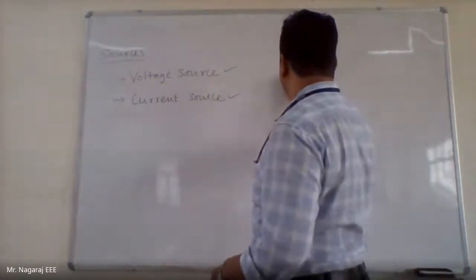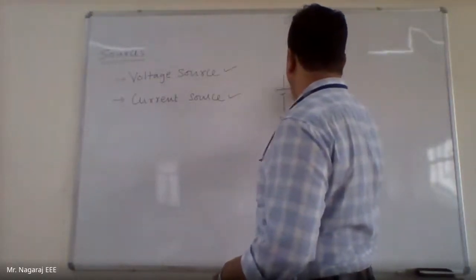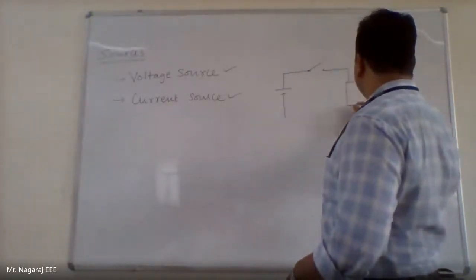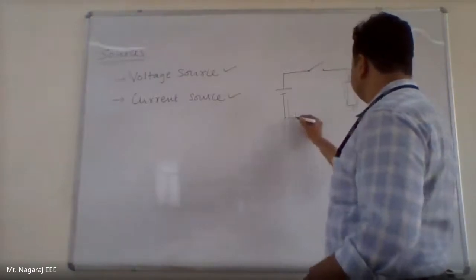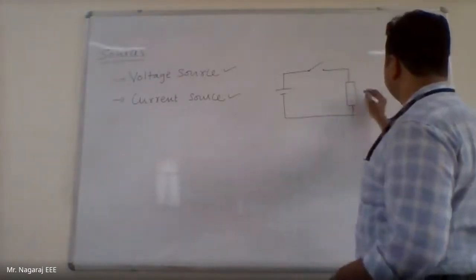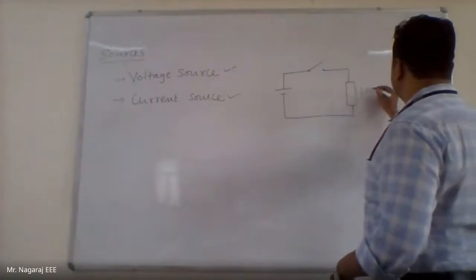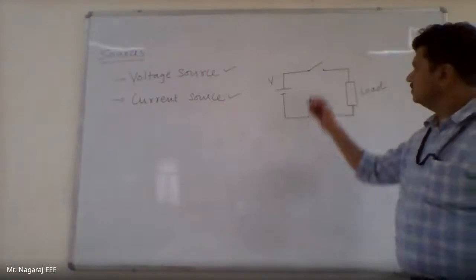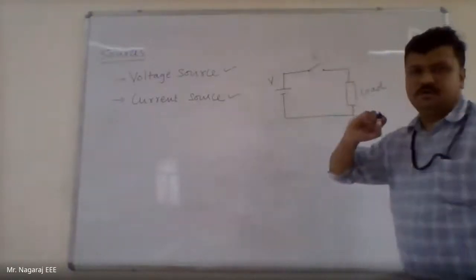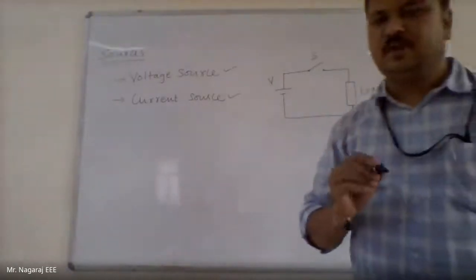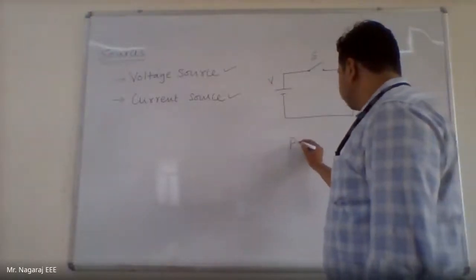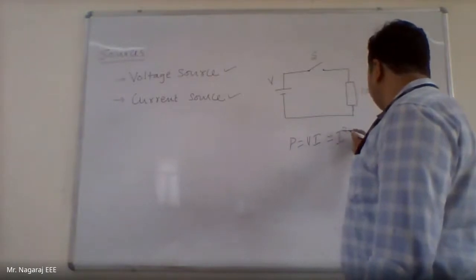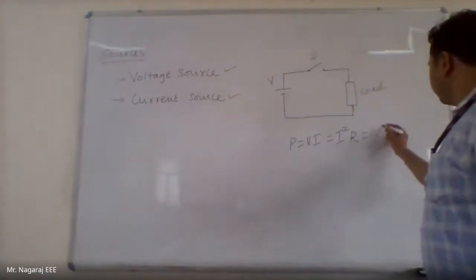Say for example, I have a voltage source here. I will keep a switch and I have some load. Let this be load. Let this be V. Now, as long as this switch S is open, the current will not flow in the circuit. And we know that P is equal to V into I, or I square into R, or V square by R.